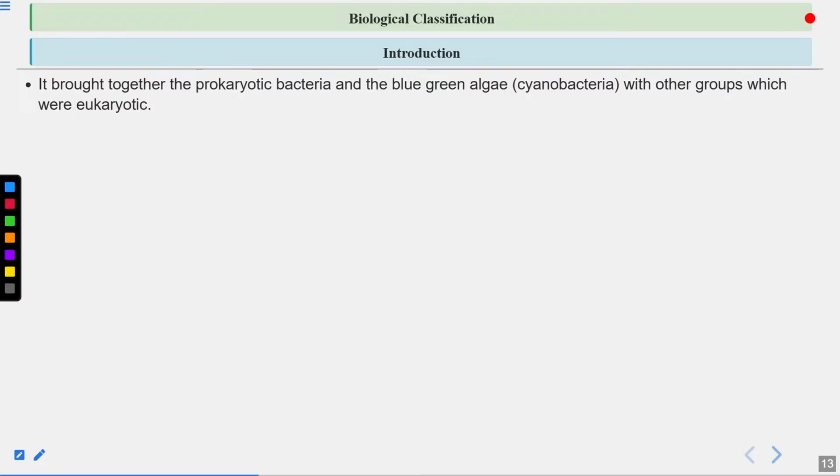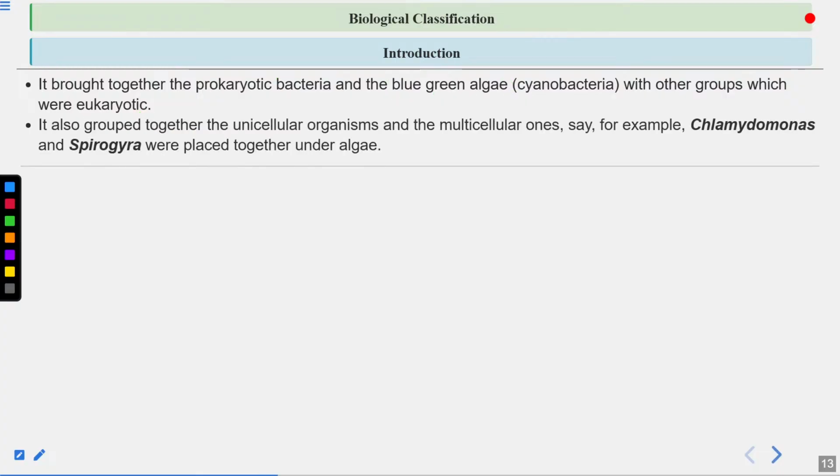Clear? It brought together the prokaryotic bacteria and the blue-green algae with other groups which were eukaryotic. So bacteria is prokaryote, blue-green algae, this is a prokaryote. These were placed with the eukaryotic organisms, which is not correct. Okay.